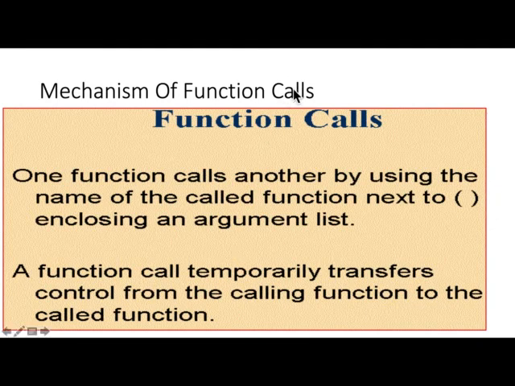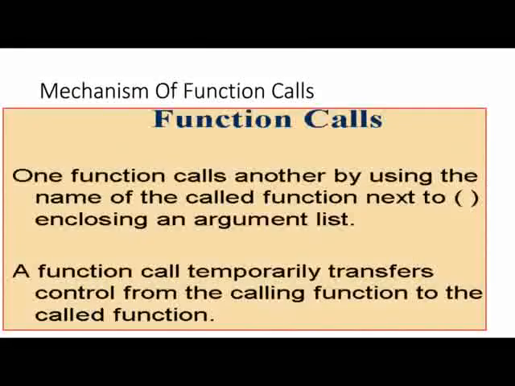Mechanism of function call. How do function calls happen? One function calls another by using the name of the called function next to a parenthesis, and this includes the argument list. When that happens, the function call temporarily transfers the control from the calling block to the called function. Eventually we'll show that to you in the compiler a little bit later. But during the call, control is transferred to a different piece of code, which is the code of the function, and it's transferred back to the calling block once the function call is completed.